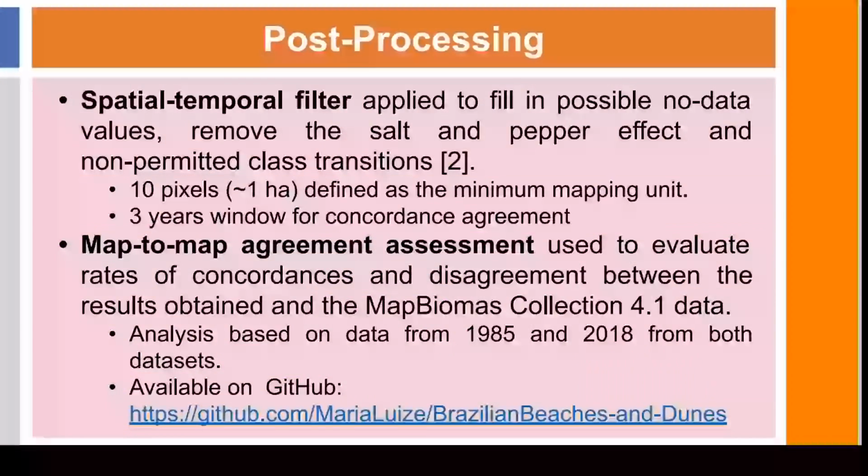After this, we utilized spatial temporal filters to fill in possible no data values, remove the salt and pepper effects, and non-permitted class transitions. Regarding this, we defined 10 pixels as the minimum map unit with a 3-year window for concordancy agreements.